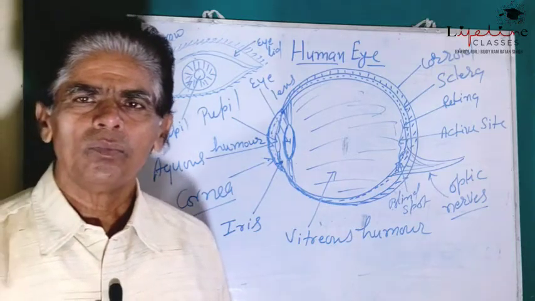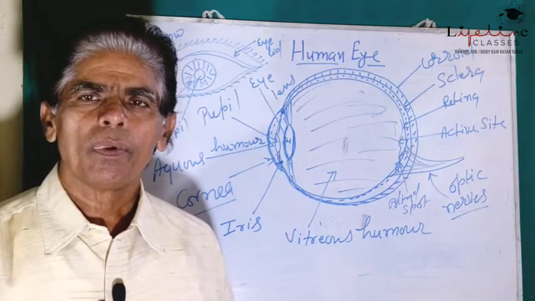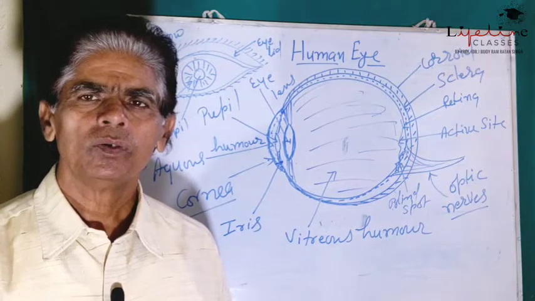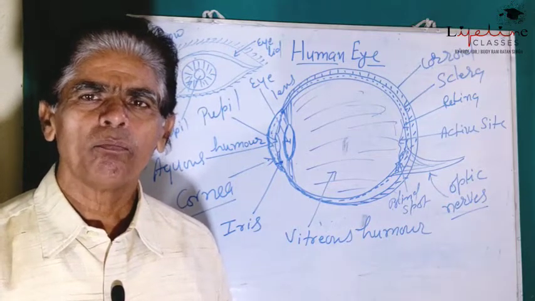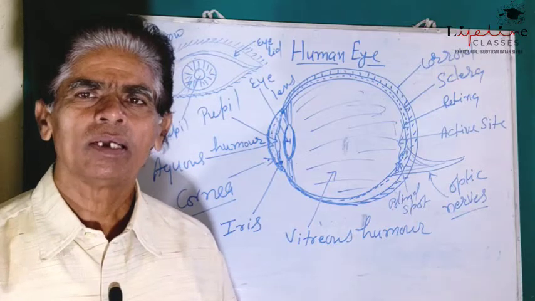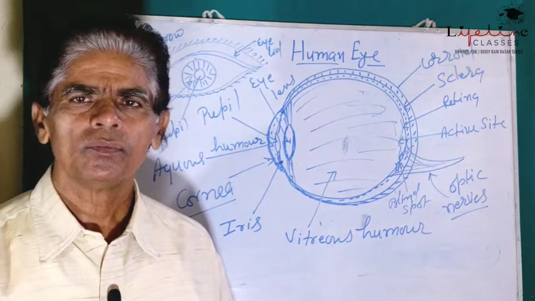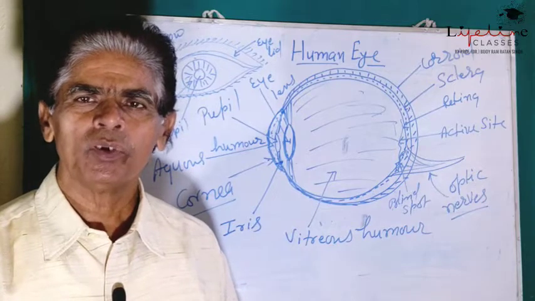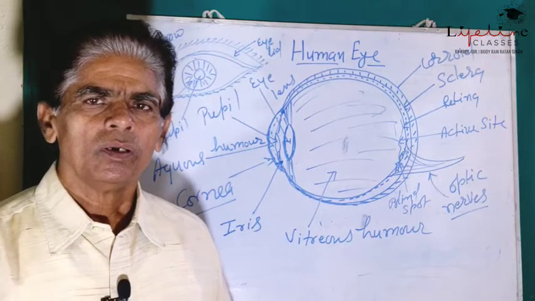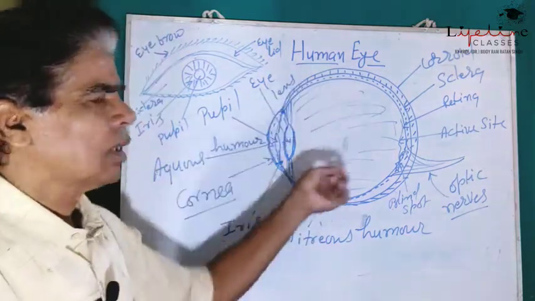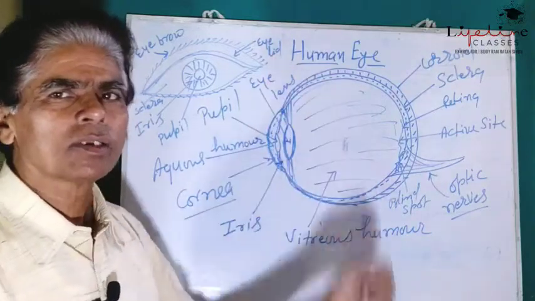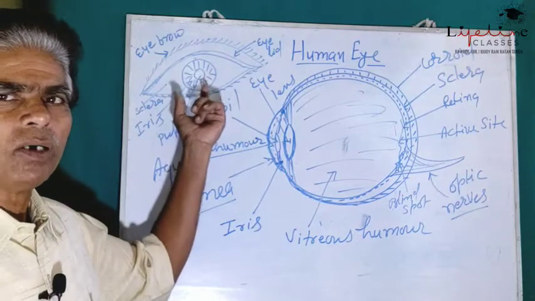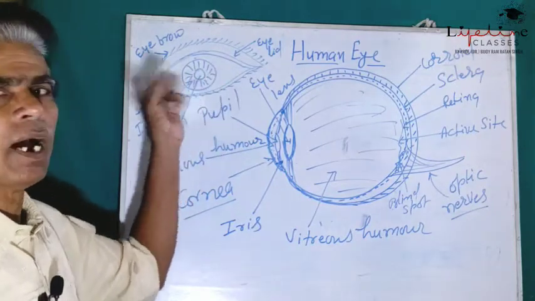Eye is almost a spherical ball like a structure which has a complicated composition. See here, this is the vertical section of the eyes, and here it is the front view of an eye.